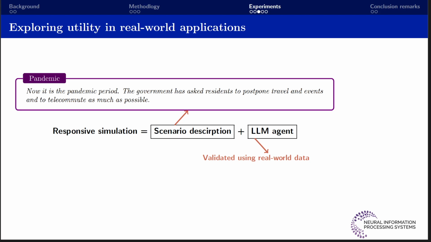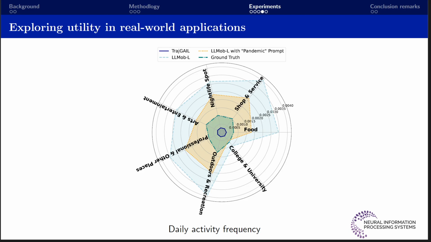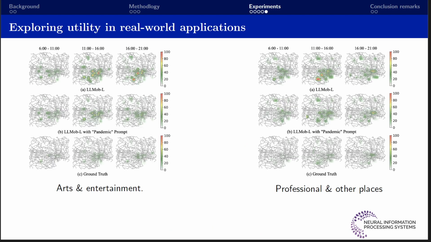In a later experiment, we design a responsive simulation test. We prompt the LLM engine by providing a specific scenario description, the pandemic period, to see what daily activities will be simulated. The daily activity frequency radar plots show that our framework can capture pandemic patterns more effectively than one of the baseline approaches. We also check the activity distribution reproduced from our framework. The pandemic effect is well reproduced just by injecting a prompt. This offers a promising approach for analyzing crowd behavior in urban areas across different situations.